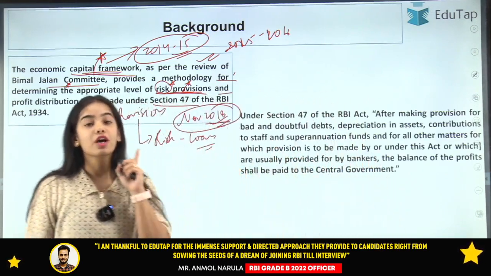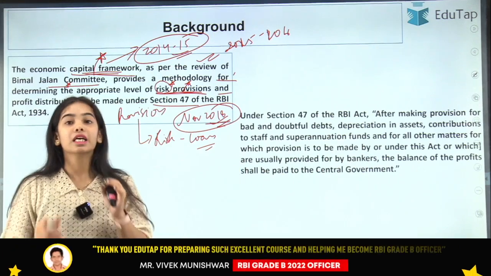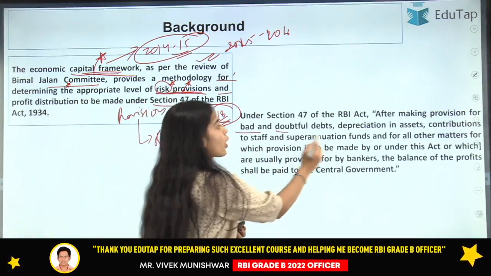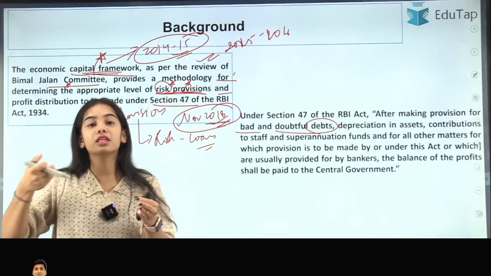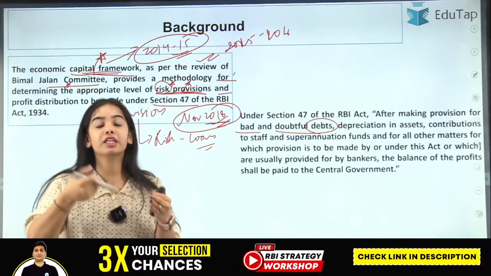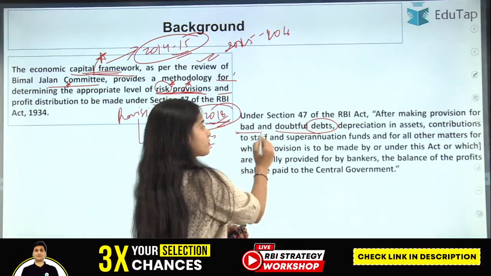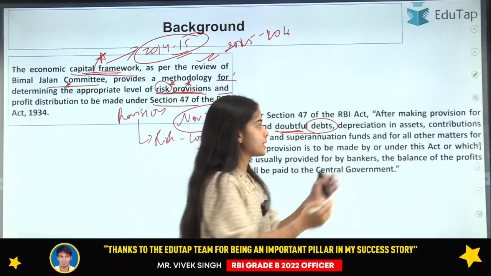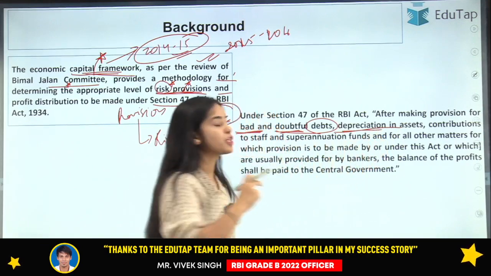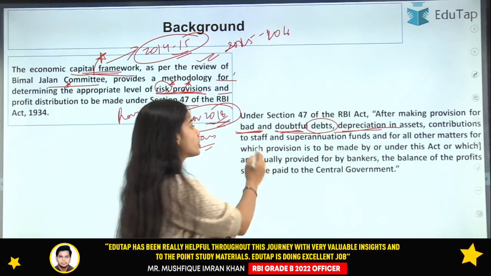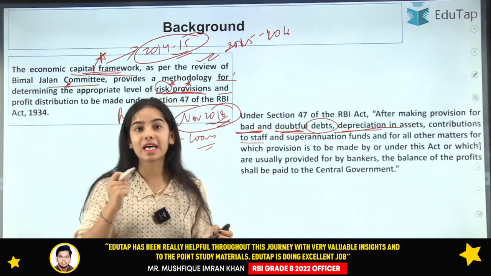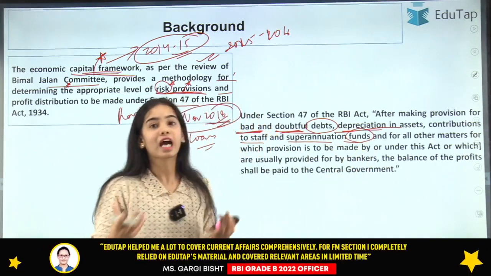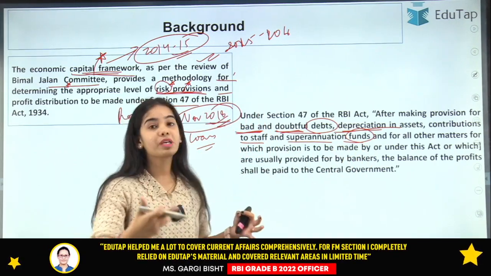Under section 47 of the RBI Act, there is a provision that after making provision for bad and doubtful debts, that is, after keeping the provisions for bad assets and doubtful debts, depreciation in assets, contribution to staff, that is, the salaries to be given to the staff, and superannuation funds, that is, the retirement funds, that has to be given to the staff.